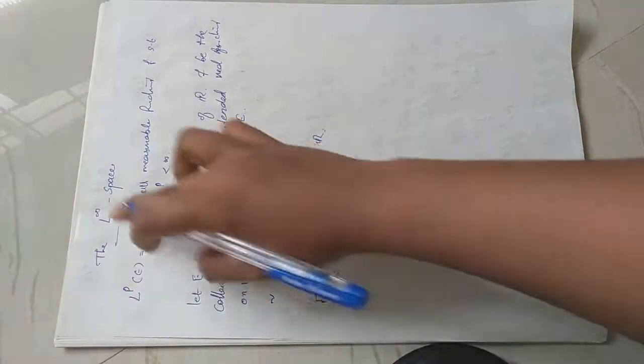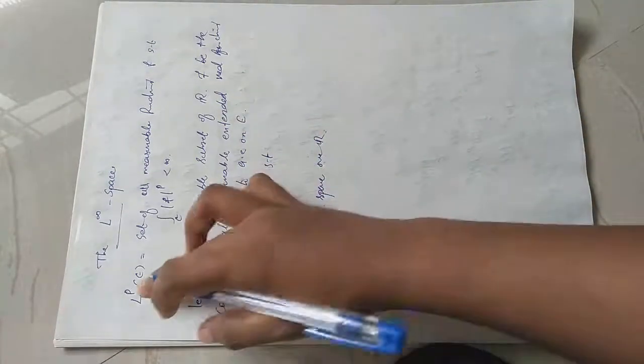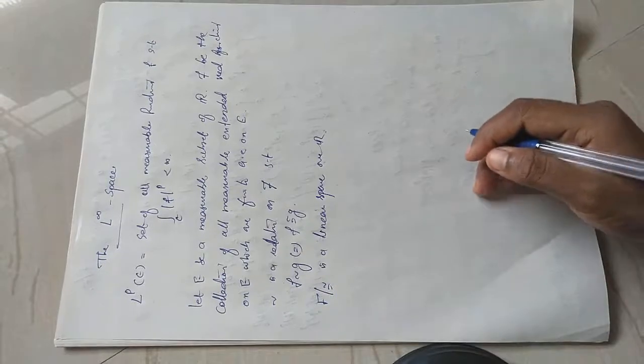Okay, then in order to define the L infinity space, that means actually the LP space with p equal to infinity, for that we need a definition.